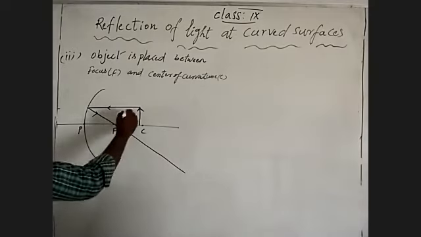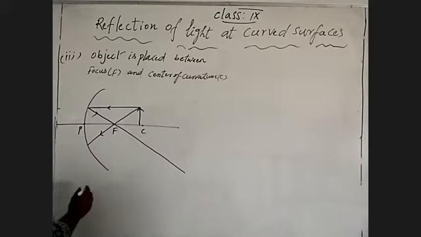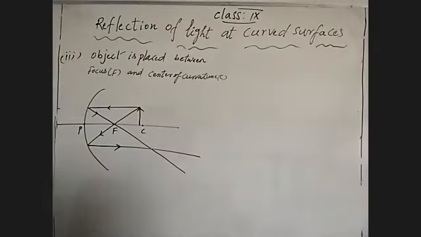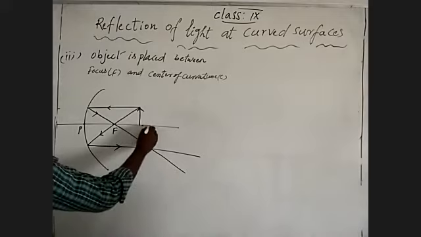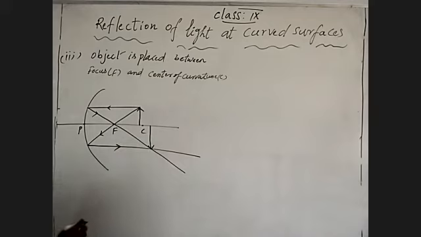Now I am going through the focus. The light ray which travels through the focus gives reflection parallel to the principal axis. Understand? Where they both intersect, there we get an image, an inverted image.